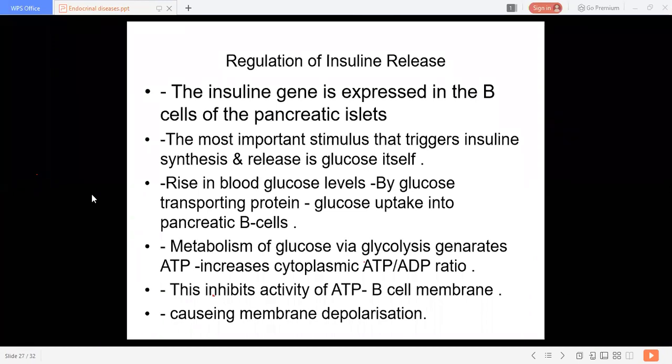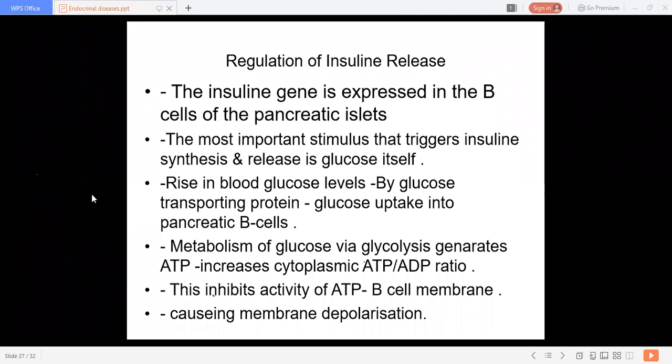So with a rise in blood glucose levels, glucose is taken up into the pancreatic beta cells by a glucose transporting protein. Whenever there is a rise of glucose in the blood, this protein brings the glucose to the pancreatic beta cells, and the glucose is taken up by them.